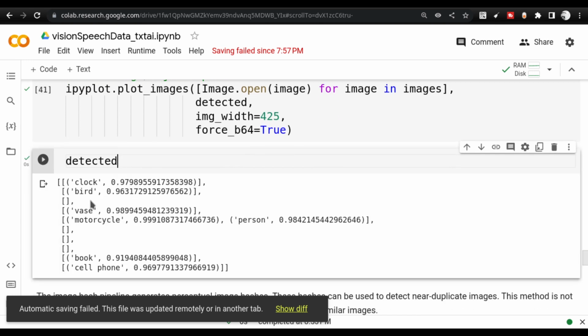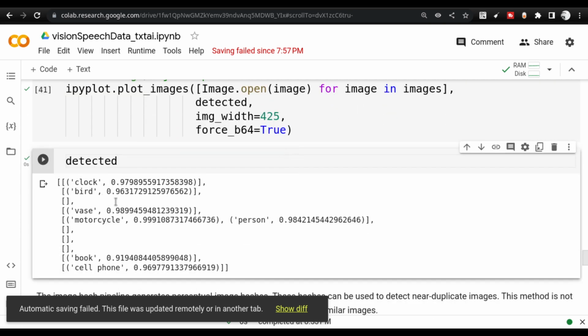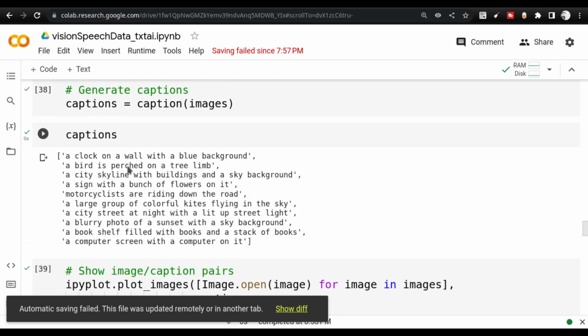So you see that there is a clock, there is a bird, there is a vase, there is a motorcycle and a person. In some cases it's not even detecting anything. This is because of the model's shortcoming. If you use a different model, instead of Facebook DETR ResNet, then you are going to get a different output here. So this is something that I wanted to tell you guys. The caption that you get is completely different.